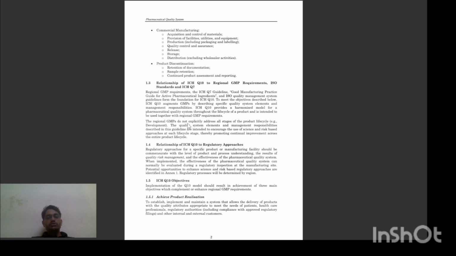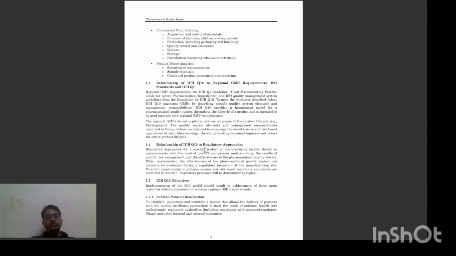The regional GMPs do not explicitly address all stages of the product life cycle, such as development. The quality system elements and management responsibilities described in this guideline are intended to encourage the use of science and risk-based approaches at each life cycle stage, thereby promoting continual improvement across the entire product life cycle.